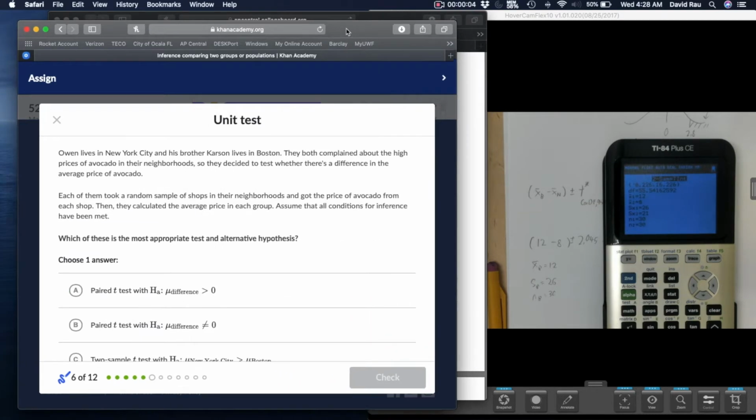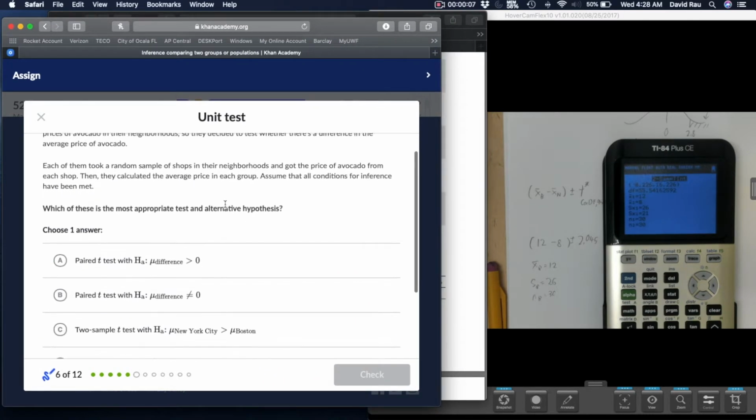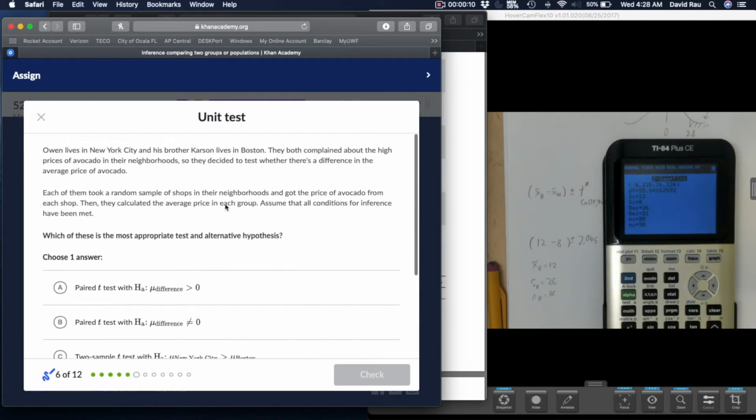All right, up next, let's see what we have. Oh, thank goodness, this time they just want me to write the hypotheses. Okay, so let's see here.